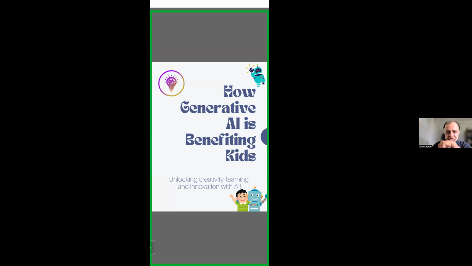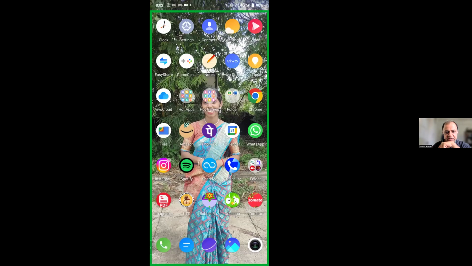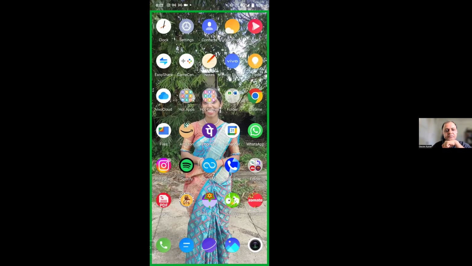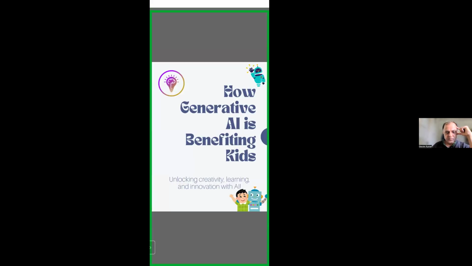Great. Wonderful. How generative AI is benefiting kids. Let me ask this, I want to create a very quick poll. Everyone just unmute yourself.